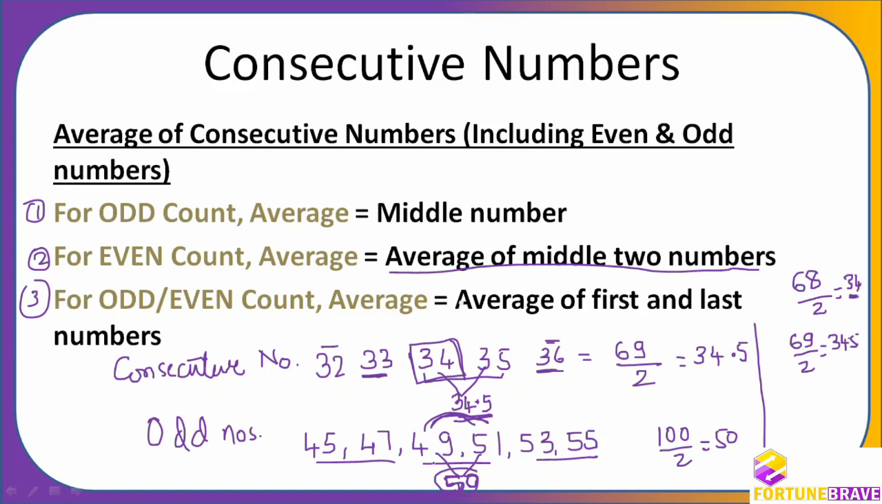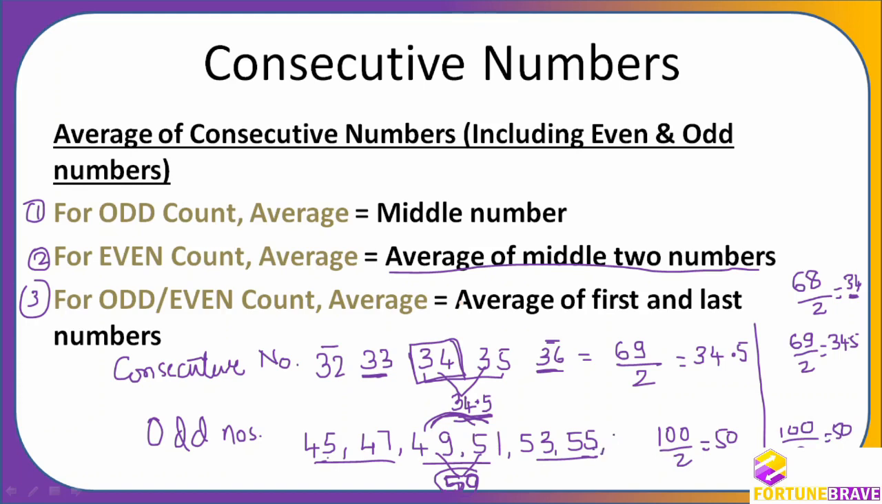Okay, in this case also, how many numbers are there, 6? So I'll take the first one and the last one. 45 plus 55 will be again 100. Can you see here? It will be again 100 divided by 2, which is 50. Getting my point, dear friends? This is how you can do it.